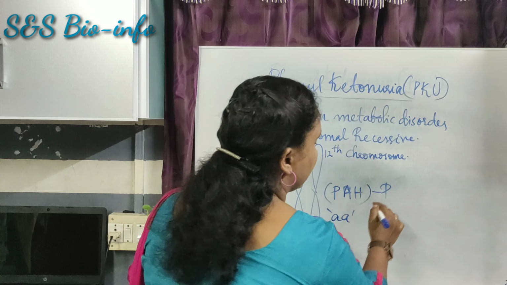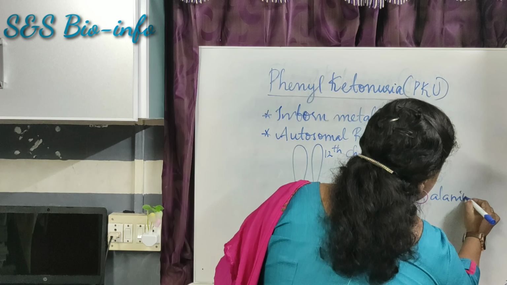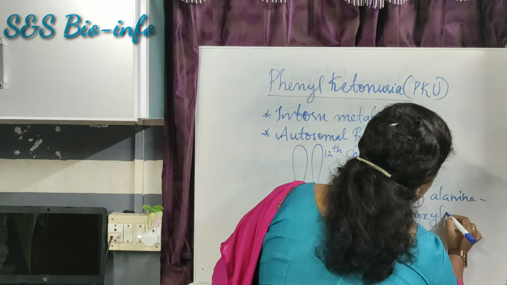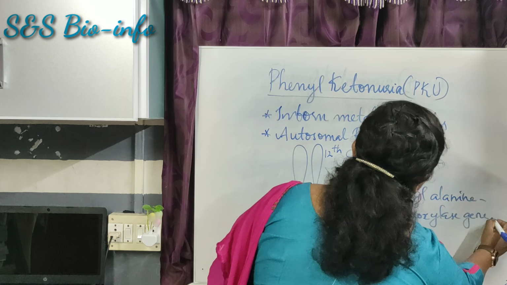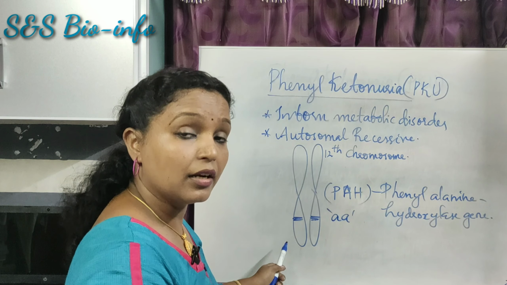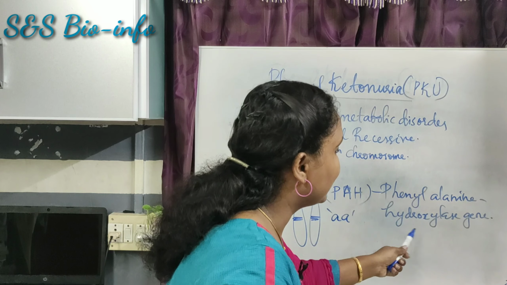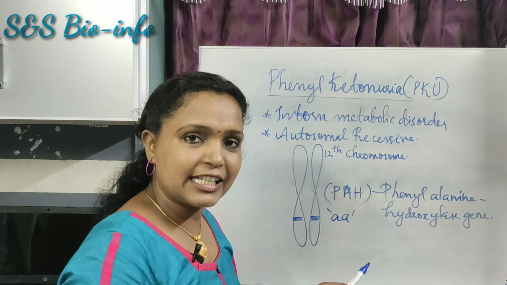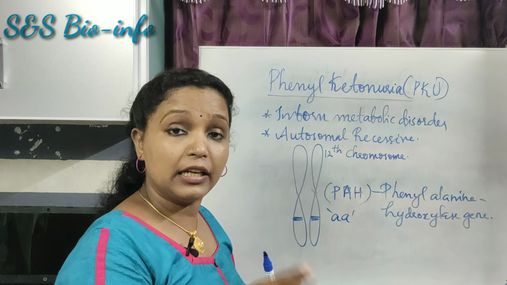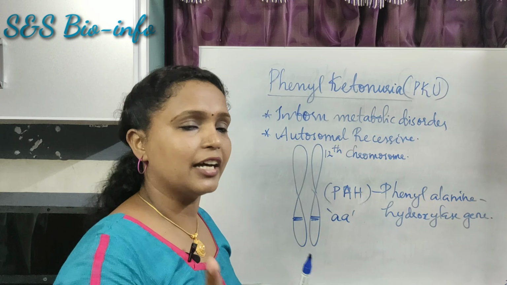This is the phenylalanine hydroxylase gene. The mutation of this gene leads to the deficiency of phenylalanine hydroxylase, which is an enzyme responsible for the metabolic conversion of the amino acid phenylalanine to another amino acid, tyrosine.